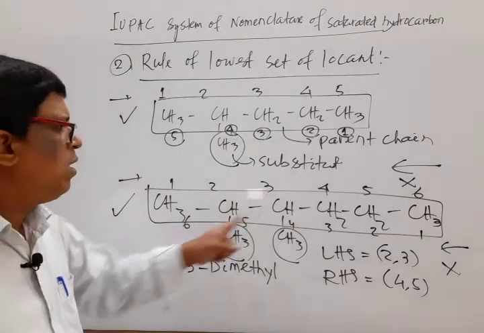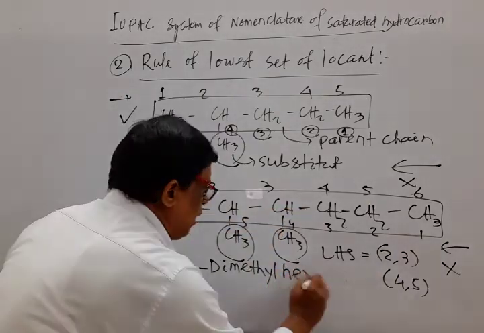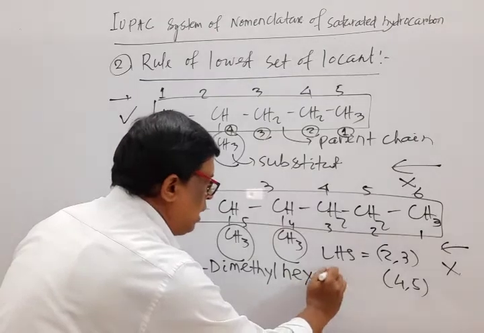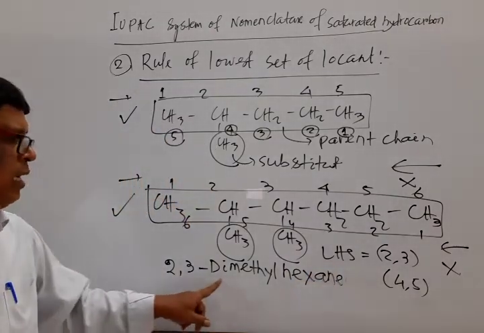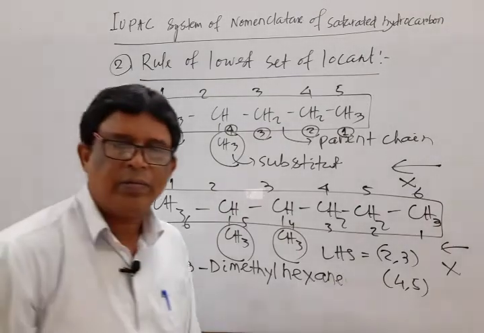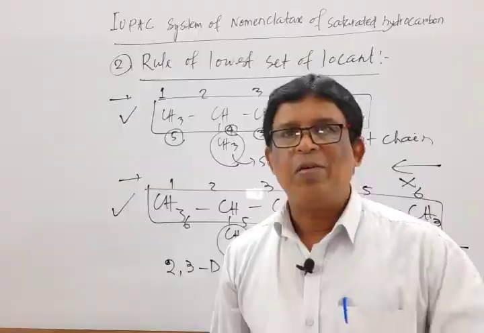And the main chain has 6 carbon atoms. So what is the root? Hex, with a single bond, so it is ane. So its name is 2,3-dimethylhexane. Okay? Any doubt? No doubt.